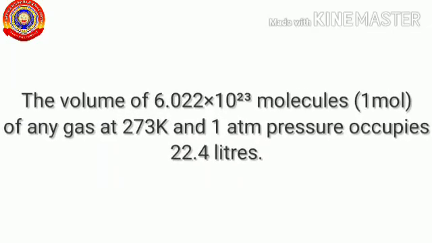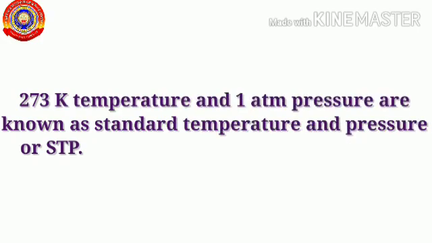Scientists experimentally proved that the volume of 6.022 into 10 raised to 23 molecules, 1 mole of any gas at 273 Kelvin and 1 atmospheric pressure occupies 22.4 liters. 273 Kelvin temperature and 1 atmospheric pressure are known as standard temperature and pressure or STP.